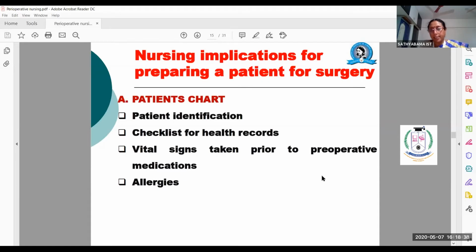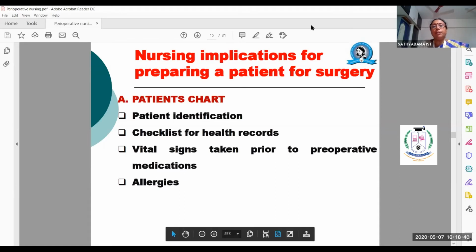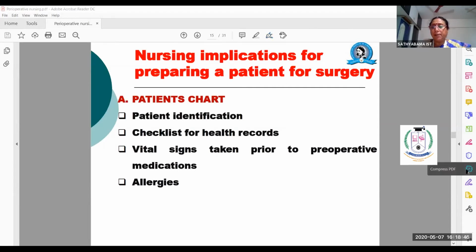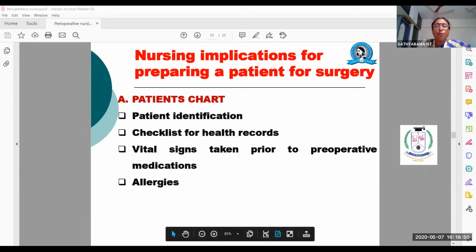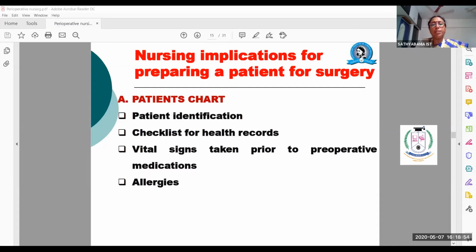ECG, then X-ray, chest X-ray mainly, because the patient is going to have GA. If the chest is normal only, the patient is permitted to go for general anesthesia. If the patient has any respiratory problem, it is contraindicated to follow general anesthesia.